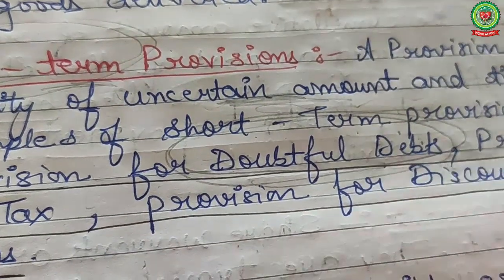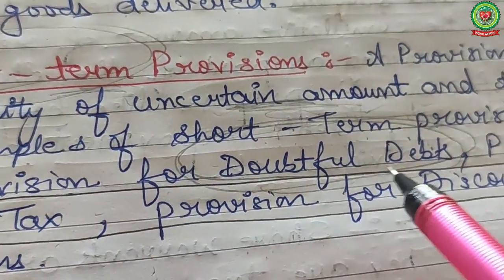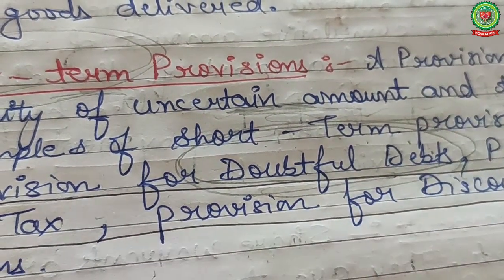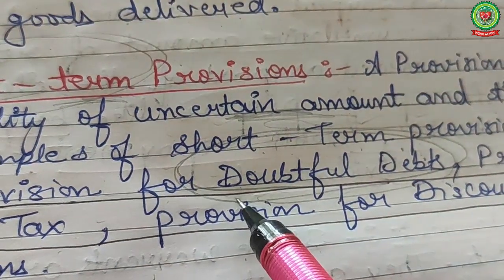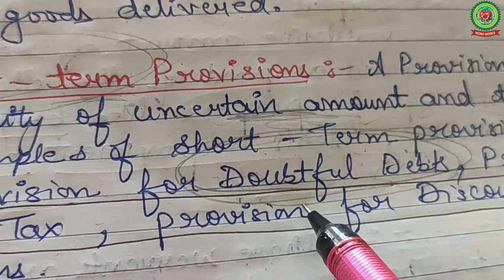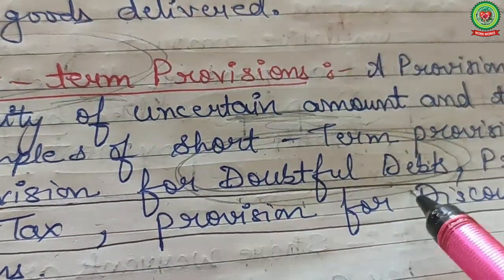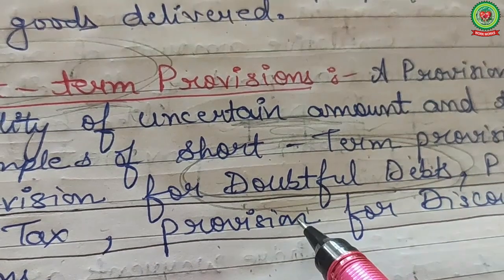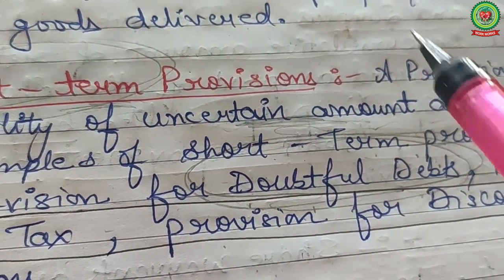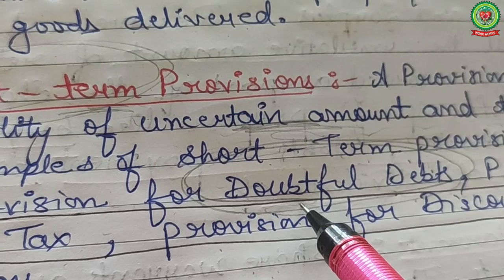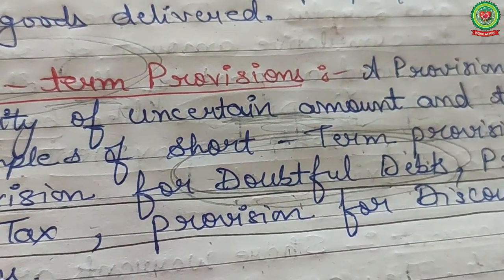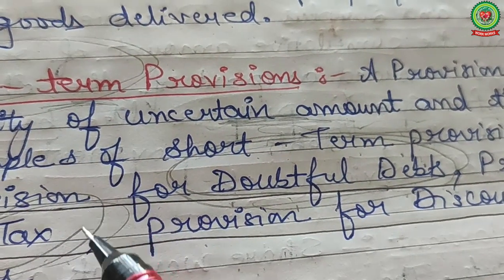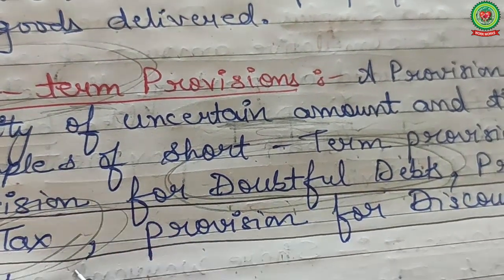Examples of short-term provisions are provision for doubtful debts, provision for tax, provision for discount on debtors. So number 1 is provision for doubtful debts. Doubtful debts means sometimes the debtor pays, sometimes the debtor does not pay. So 50-50 chances. For this purpose, in advance the company creates a provision. And next one is for tax. Tax is also your liability to pay. For that purpose also the company creates a provision.